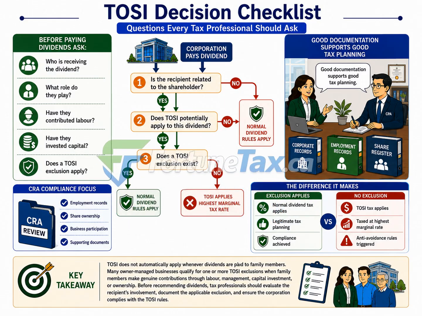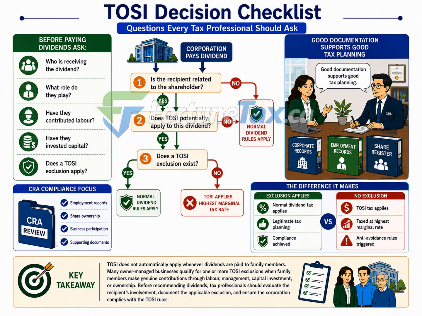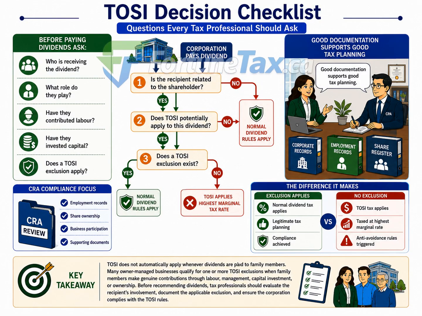The next question is whether the dividend has the potential to fall within the TOSI rules. If the answer is yes, the most important step is determining whether one of the available TOSI exclusions applies. This is where the facts become critical.